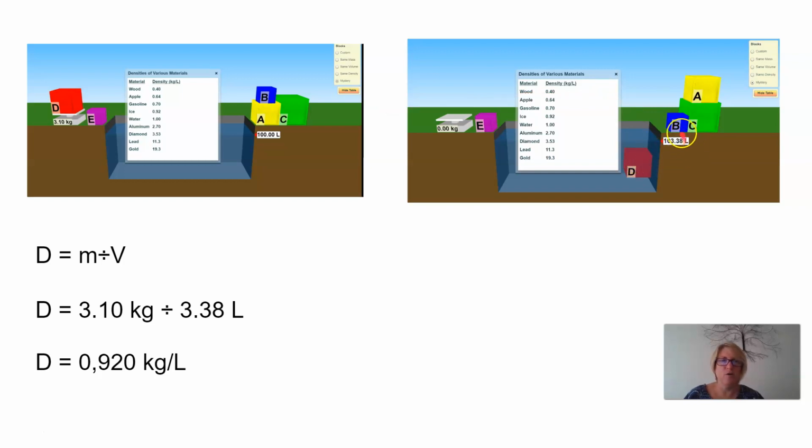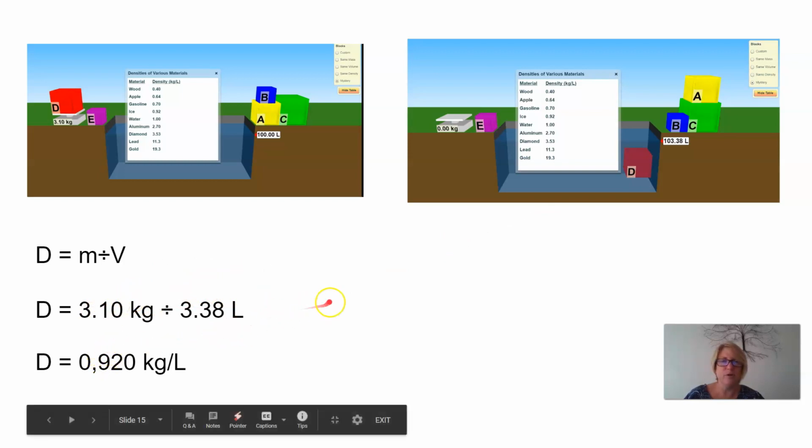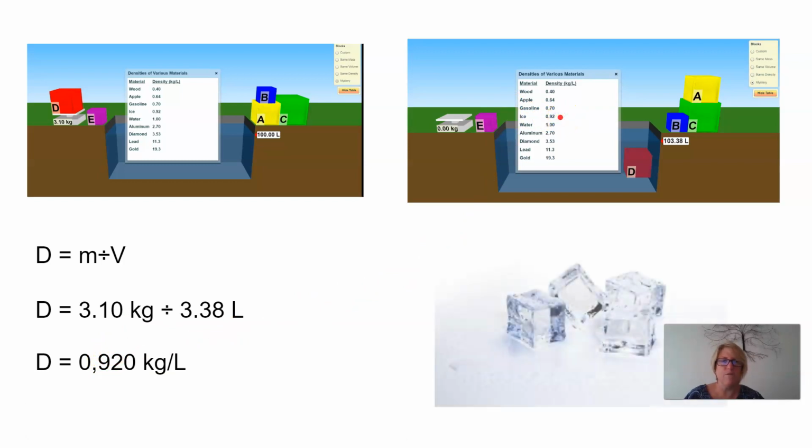So if I take 103.38 liters and subtract 100 liters, the water, I will be left with the volume of the block only, and that is 3.38 liters. If I use my calculator to calculate this, I get 0.92. And if we go here to the density table, we find out that our mystery substance for block D is ice.